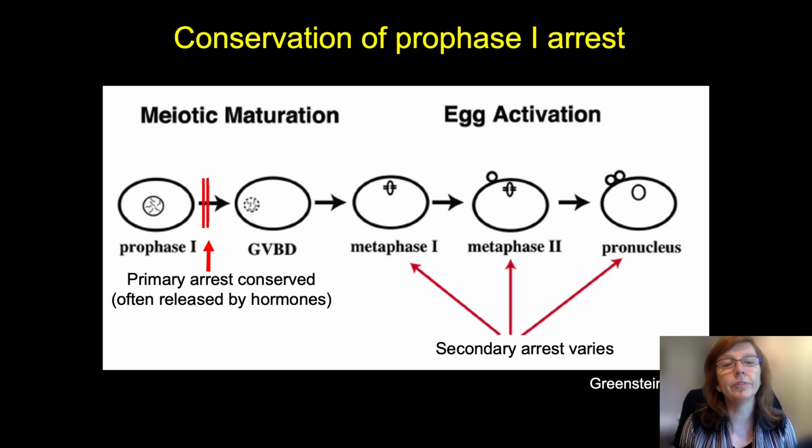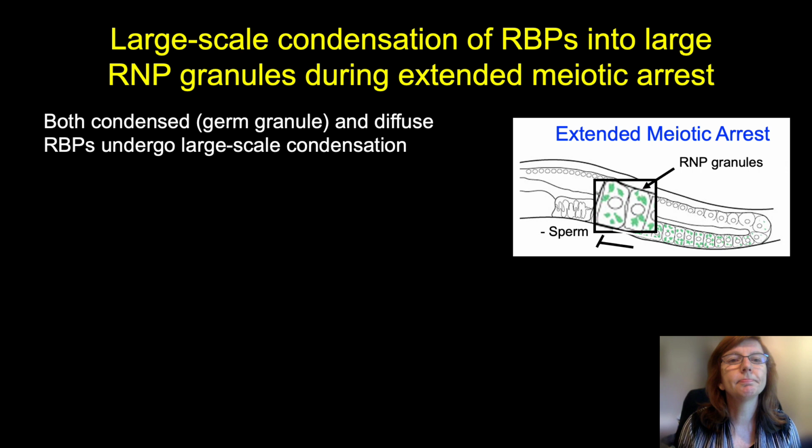So in contrast to the variation we see with secondary arrest during meiosis, which can occur at many points during the cell cycle, primary arrest occurs in all species at prophase 1, and it's often released by hormones, and in C. elegans that release occurs by a signal from the sperm. So this conservation really underlies the utility of using a really simple model system to understand oogenesis.